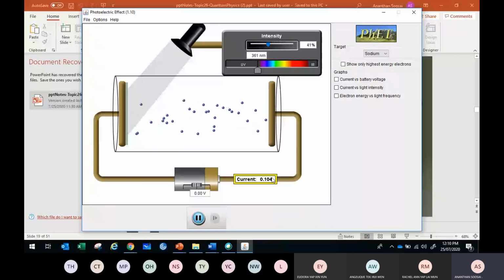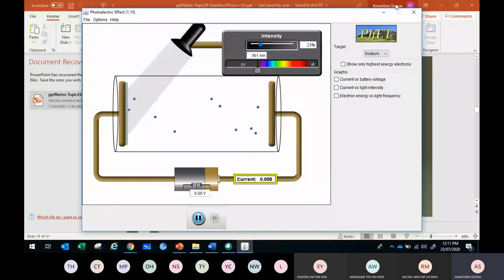Why is the current dropping? Because the number of electrons reaching the plate is lesser. Why is the number of electrons reaching the plate lesser? Because fewer electrons come out from the plate. Why fewer electrons come out from the plate? Because the number of photons reaching the plate per second is lower. Why is the number of photons reaching the plate lower? Because intensity is lower. Intensity governs the number of photons released. Any questions, guys?